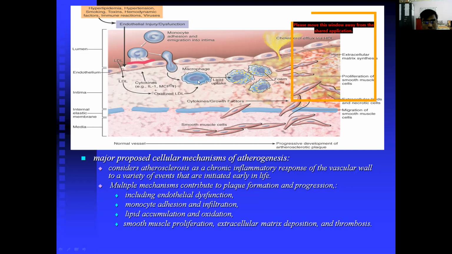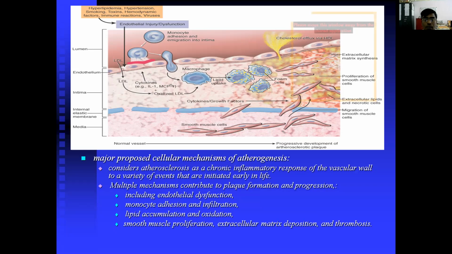What will happen is, because of the injury, the lipids get accumulated, and the macrophage engulfs all those lipids. Because of the lipid deposition, we call this macrophage a foam cell.